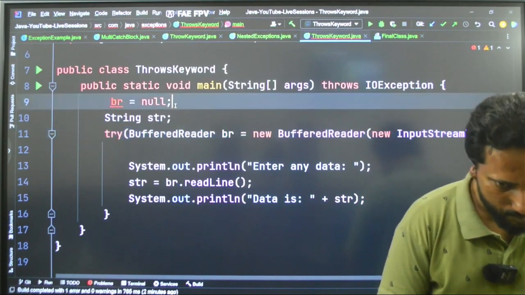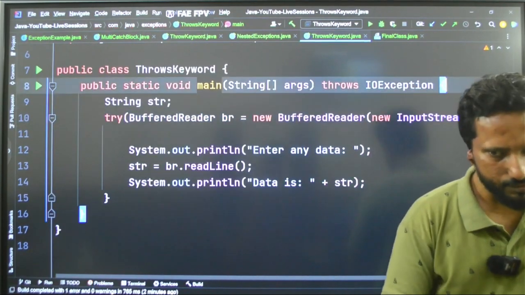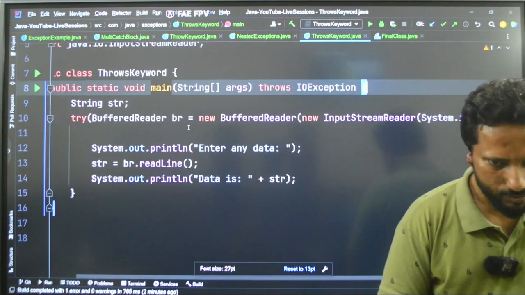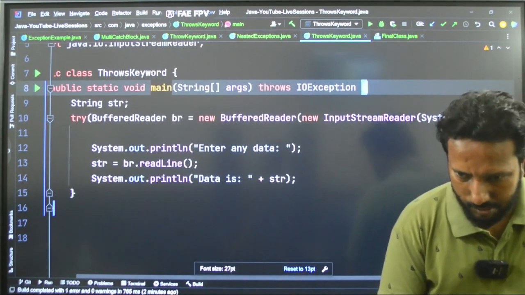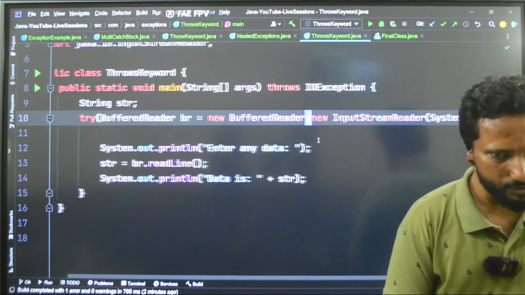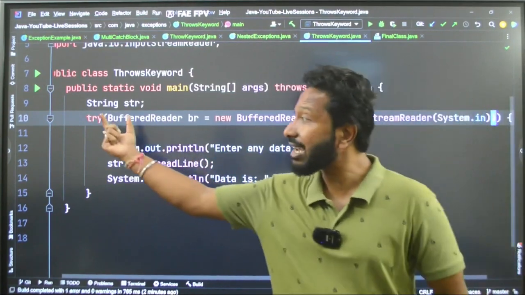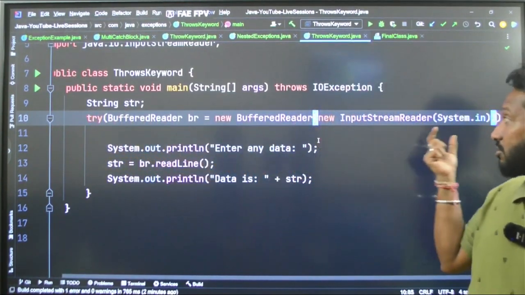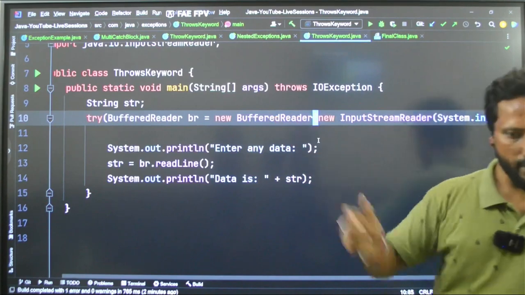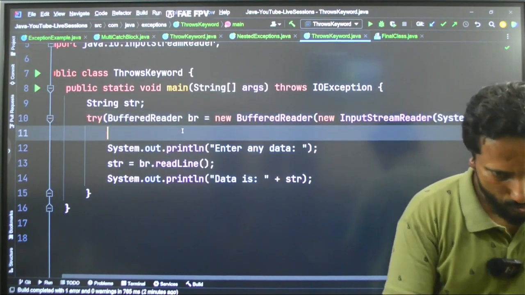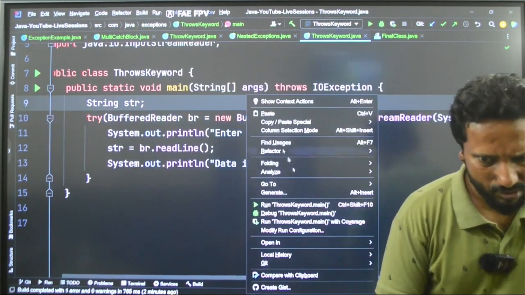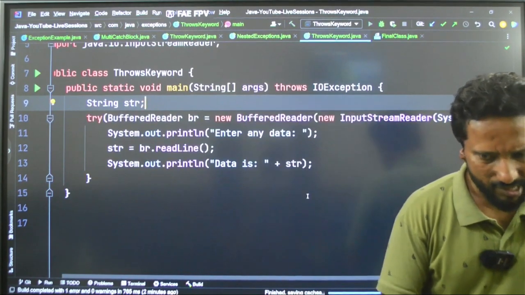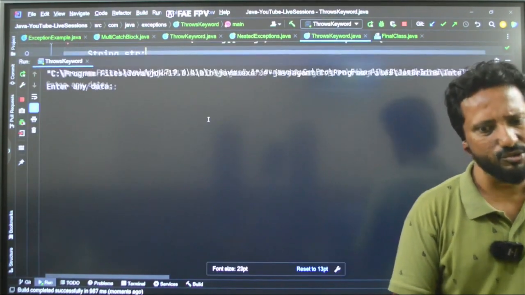See, and let me remove this br equal to null. And let me remove this semicolon as well, not required. So you can see in the try block only we have passed on a resource, the whole resource, and close this. Run this now. Let's see if there are any changes. Do you think any changes are there?